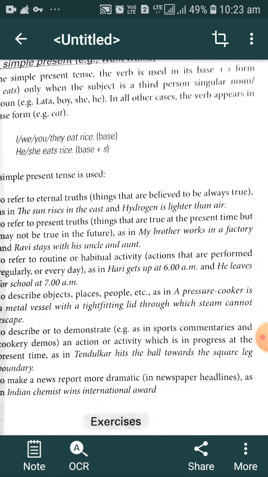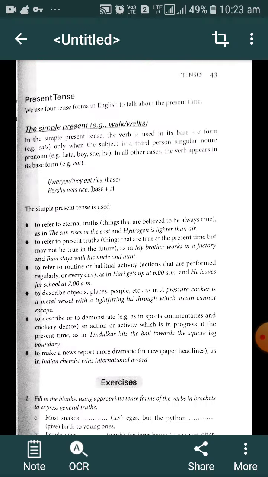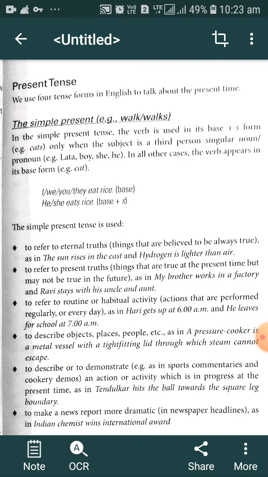Present tense. This is the most important form of tense, present tense. We use four tense forms in English to talk about the present time, in which the first is simple present tense. In simple present tense, the verb is used in its base form or base plus s form. Base form means, for example, eat.